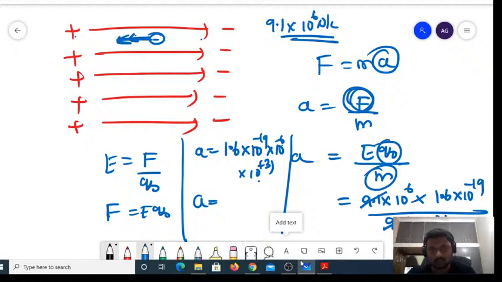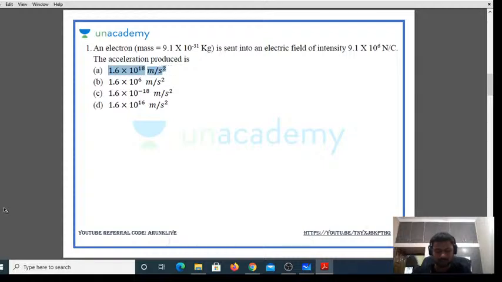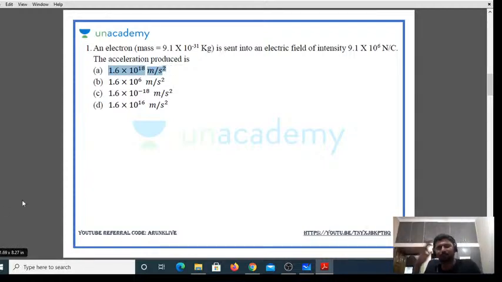So it is 1.6 into 10 power 18 meter per second square. So option A must be the answer. A simple question to begin with, a very basic level question, right?